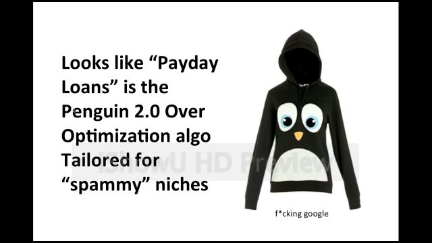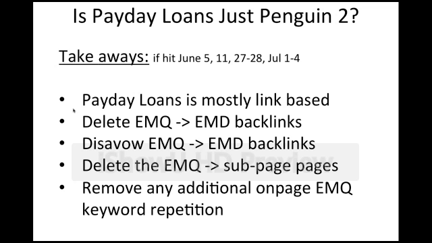So, if that is the case, and this is how the Payday Loans algorithm works, and it seems to be just Penguin 2.0 in disguise, tailored for specific spammy niches, then if you were hit on June 5th or 11th, or maybe 27th to the July 4th, although that's probably getting into Panda territory, but it could be either one, so we don't know. So just as a general rule of thumb, as best practices, it won't hurt to do any of these things if any of this evidence proves true. It seems that Payday Loans is mostly link-based.